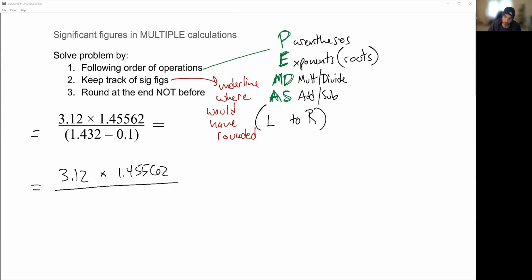And I'm going to do what's in parentheses. And if we do what's in parentheses, we end up with 1.332 on our calculator. Great. Where would I have rounded? So that's always the question. Where would I have rounded?